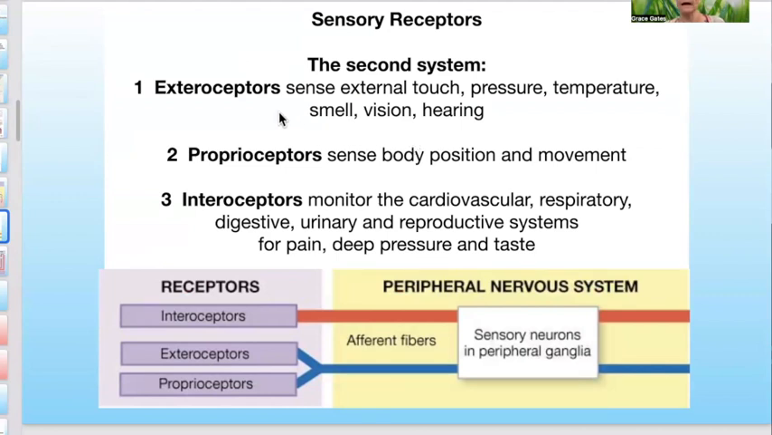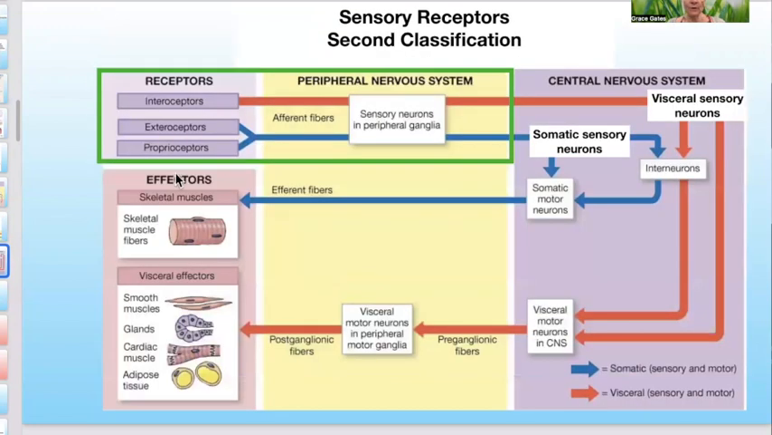It includes exteroceptors that sense external touch, pressure, temperature, smell, vision, and hearing. Proprioceptors that sense body position and movement. And then interoceptors that monitor the cardiovascular, respiratory, digestive, urinary, and reproductive systems for pain, deep pressure, and taste, which is separated out from the other senses. And here's a picture showing how Martini's used that classification of receptors, interoceptors, exteroceptors, and proprioceptors in this picture.